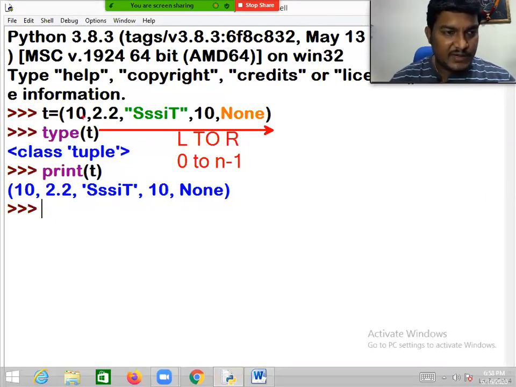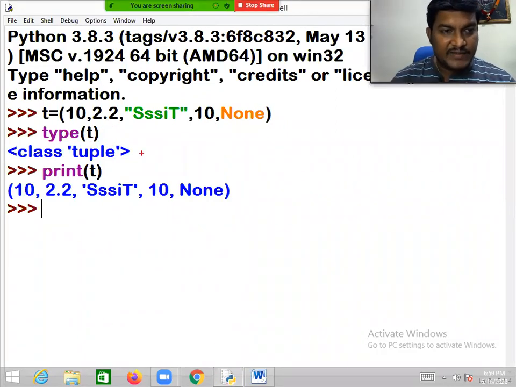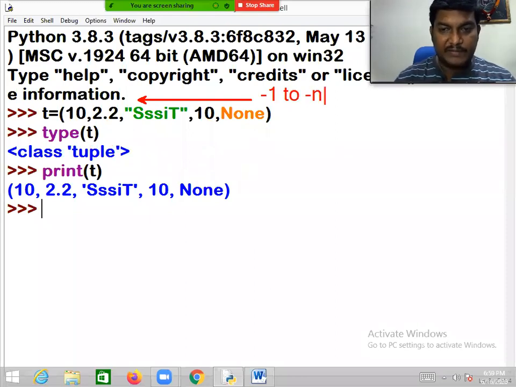If you notice, this is 0, this is 1, this is 2, this is 3, and this is 4. In the same fashion, negative indexing is always from right to left, and the series starts from minus 1 to minus n. This is minus 1, minus 2, minus 3, minus 4, minus 5.